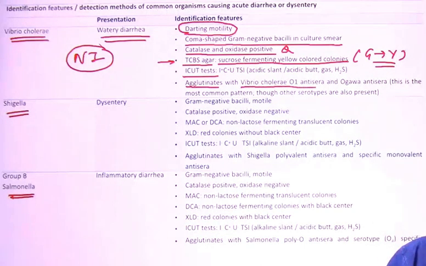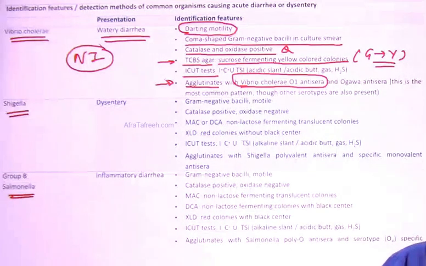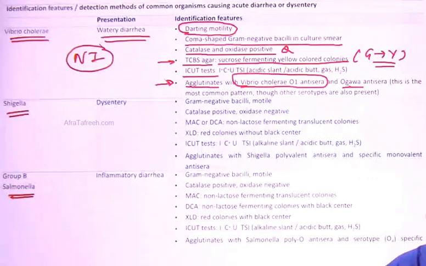It agglutinates with Vibrio cholerae O1 antisera. Another important question: if you want to diagnose O1 Vibrios, then you have to use the antisera straight away, and with that they will agglutinate. If you want to subtype also, then Ogawa antisera is available, which is the most common pattern observed in O1 Vibrios. O1 Vibrios are of two types, classical and El Tor. So this is regarding Vibrio cholerae, the questions which can come in and around that. No need to focus upon the eye-cut test, that will not be asked.